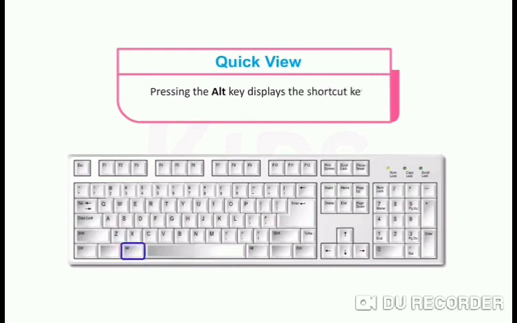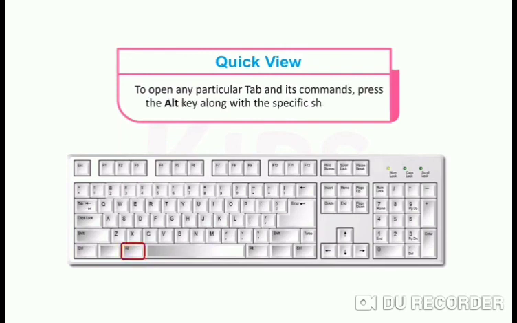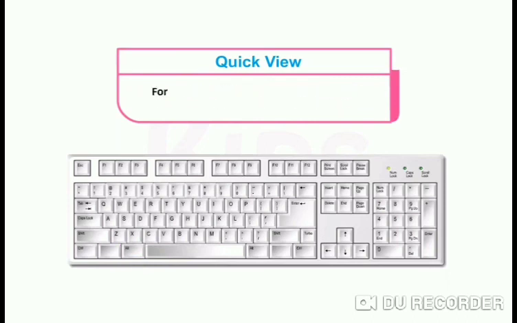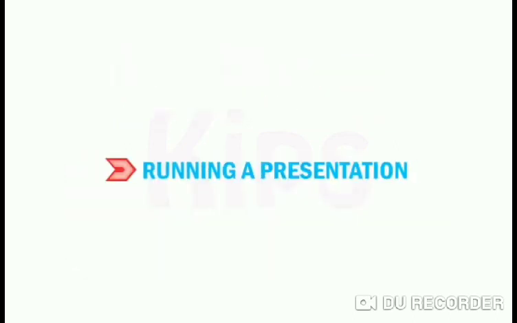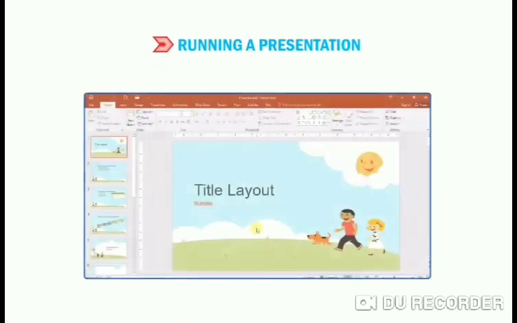Pressing the Alt key displays the shortcut key for each tab. To open any particular tab and its commands, press the Alt key along with the specific shortcut key. Clear? For example, the Alt plus H key combination opens the Home tab. After that, last topic, running a presentation.